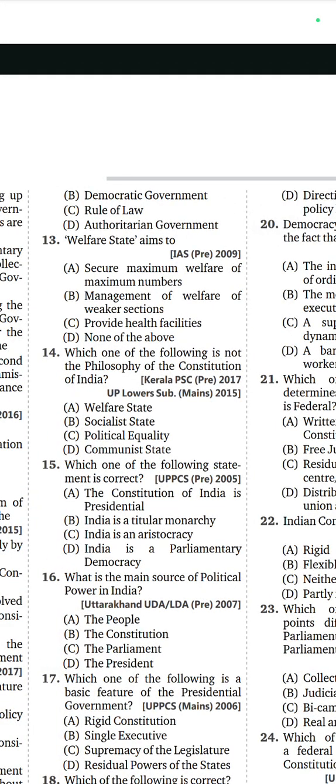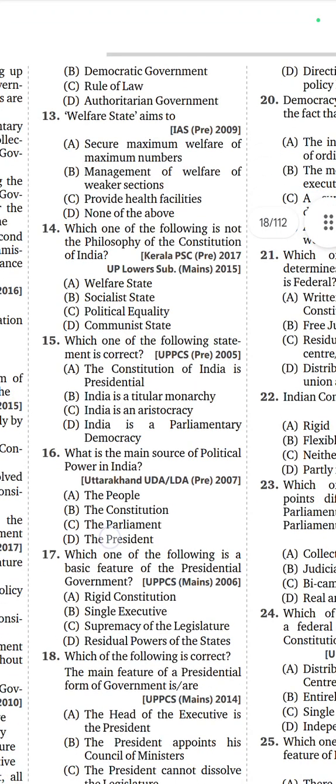13th. Welfare state aims to. Option A, secure maximum welfare of maximum numbers. 14th question. Which one of the following is not the philosophy of the Constitution of India? Option D, communist state. Communist state is not the philosophy of our Constitution of India. Remaining all, welfare state, socialist state, political equality, are philosophies of the Constitution of India.